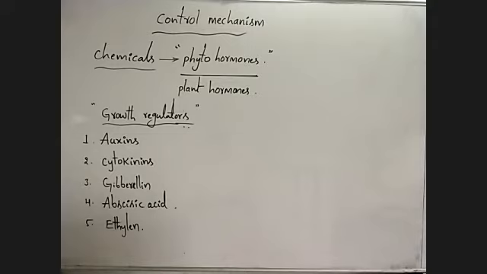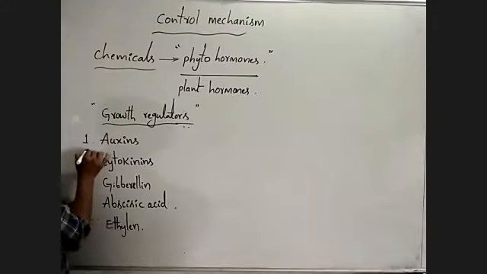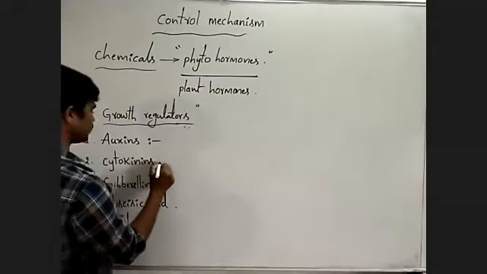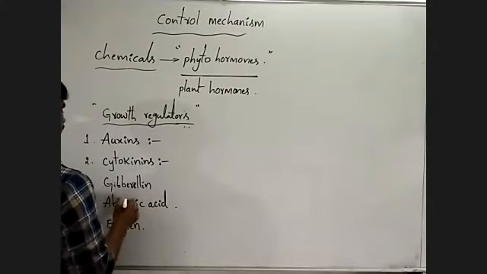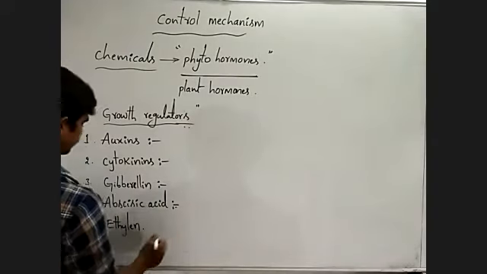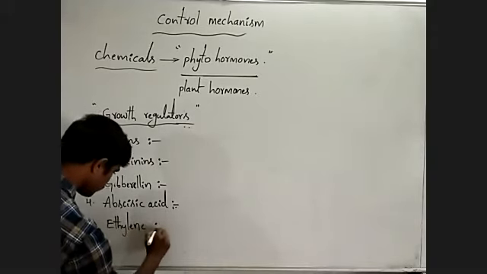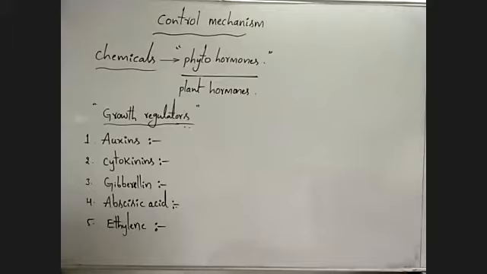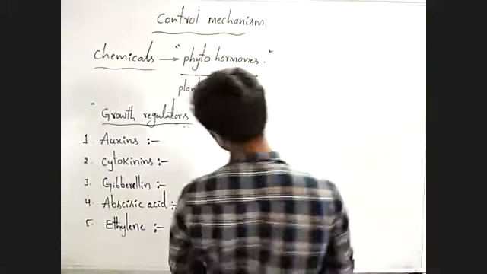Observe. Auxin, phytokinin, gibberellin, abscisic acid, ethylene. These are 5 important phytohormones.